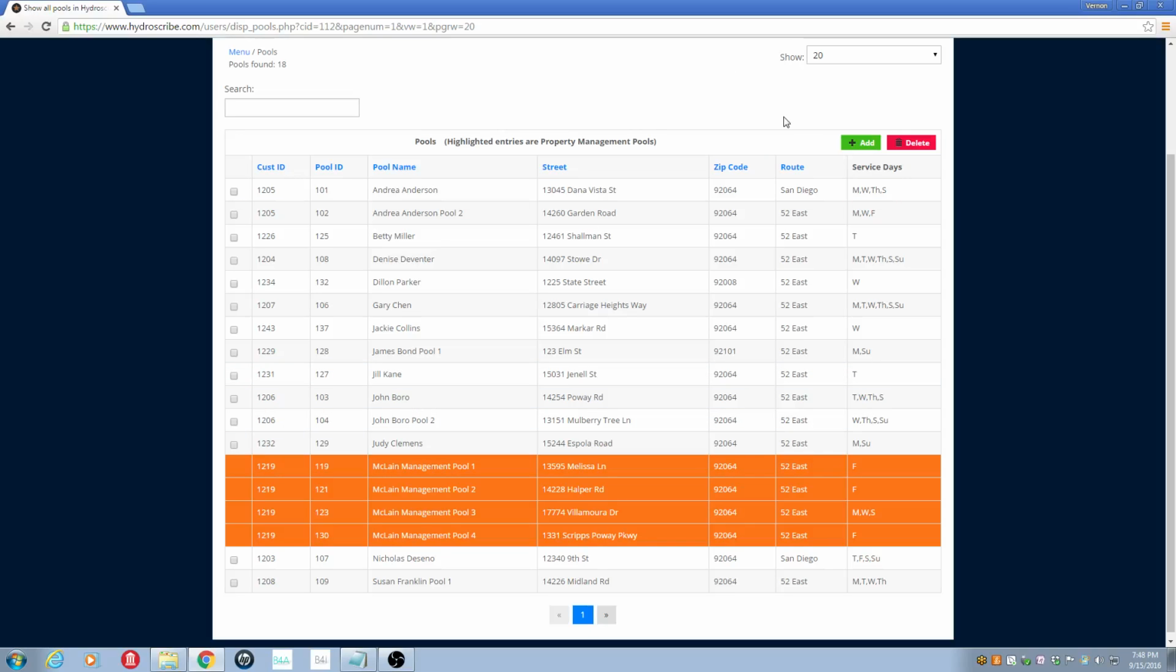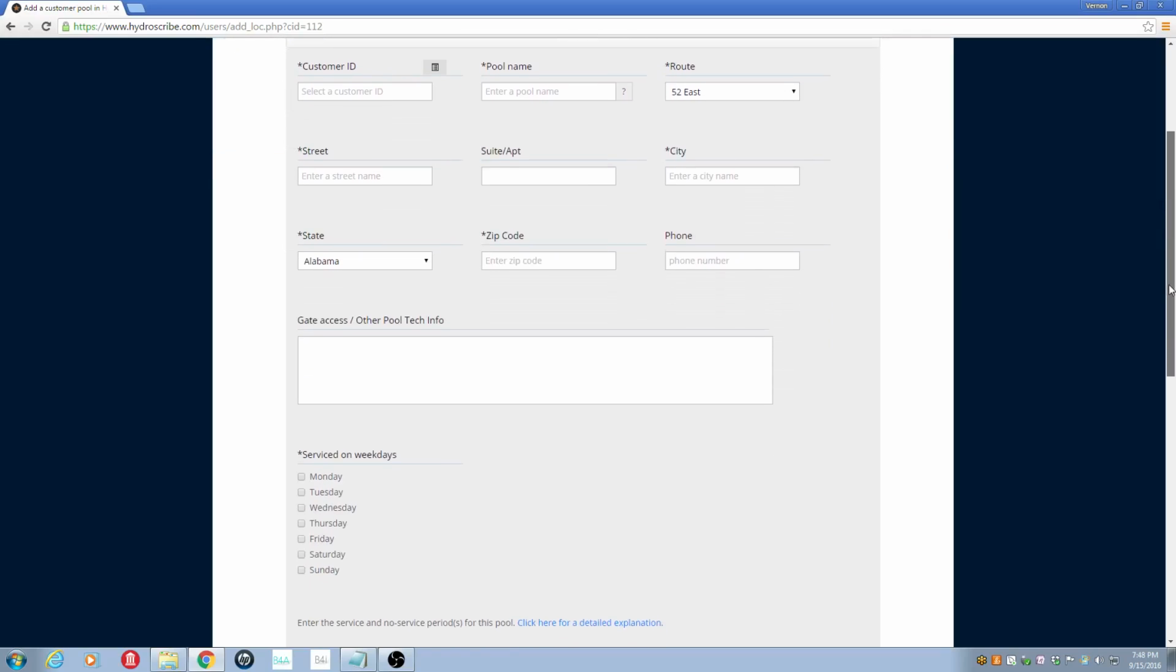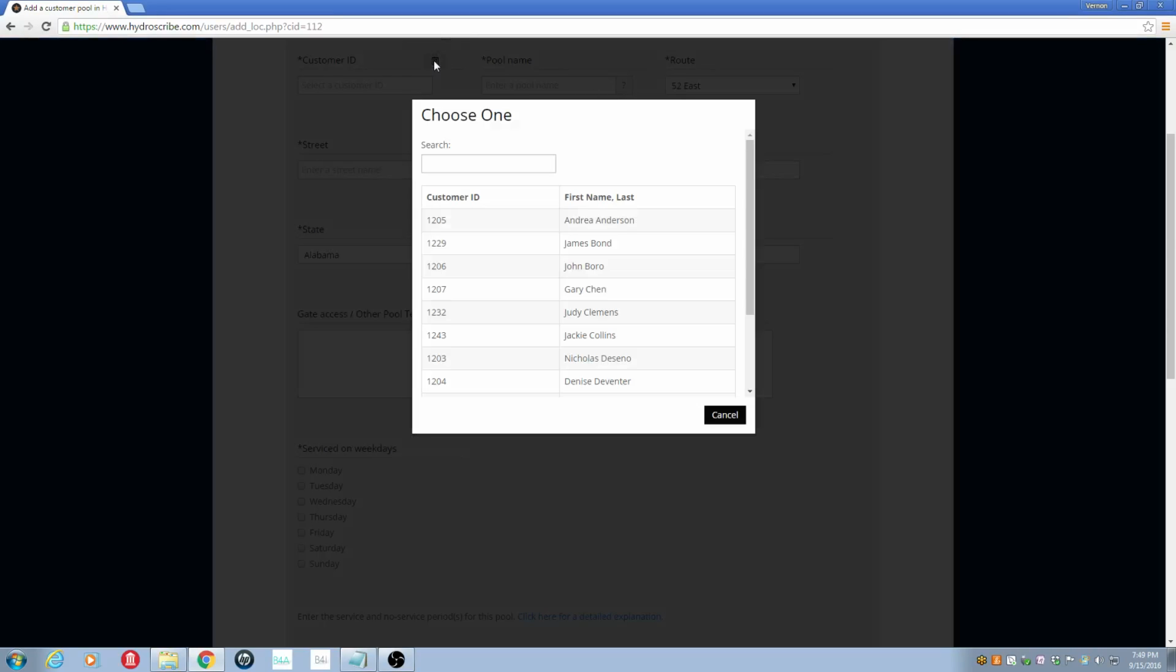Okay, to add a pool, simply click the green Add button, and it brings up the Add a Pool screen. Now, I'm not going to cover every field on this screen because some are self-explanatory, but I'm going to touch on the more important ones. To begin with, go ahead and click on the list icon for the customer. So just click on that, and it shows you a list of the customers.